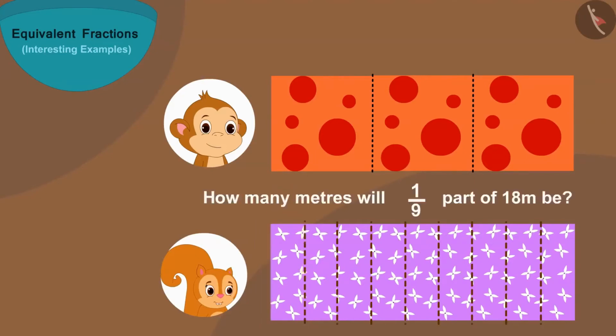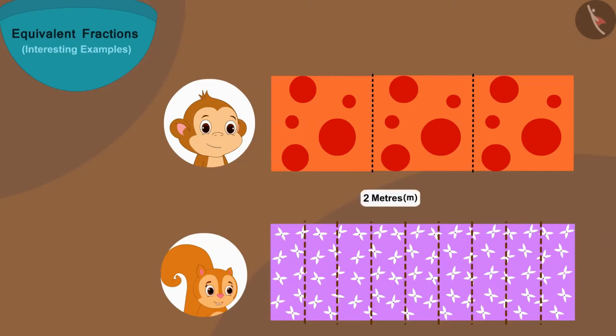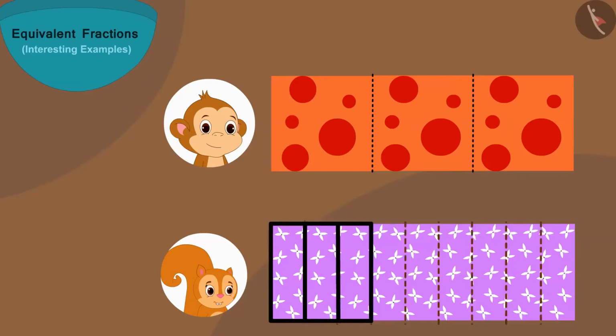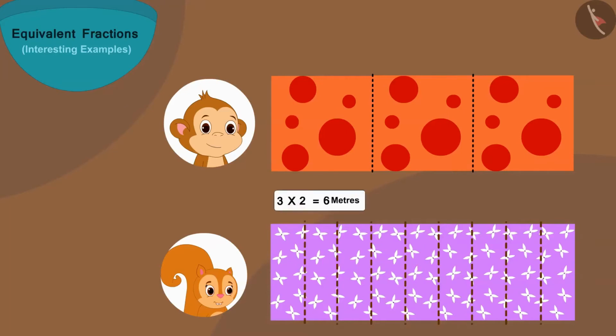Or how many meters will 1/9 part of 18 meters be? 2 meters. But Chanda has given Babban 3/9 part, or 3 parts out of 9. In this way, Chanda has given Babban 3 times 2, or 6 meters long cloth.